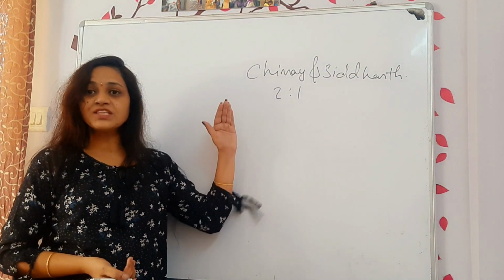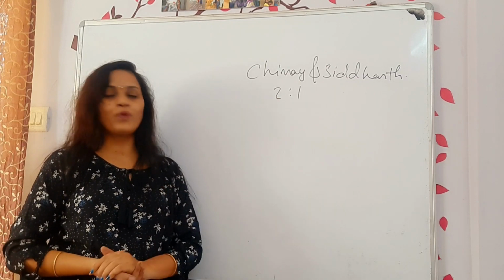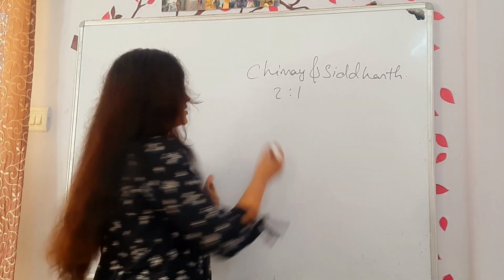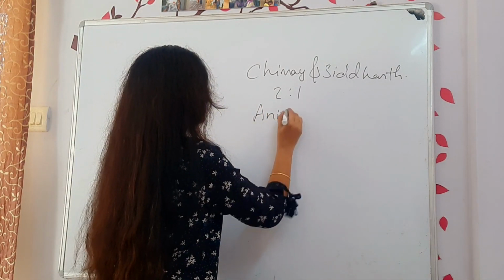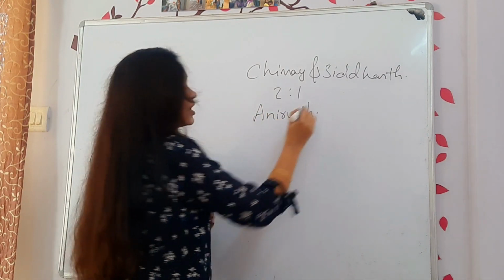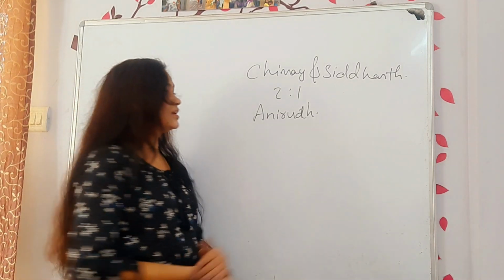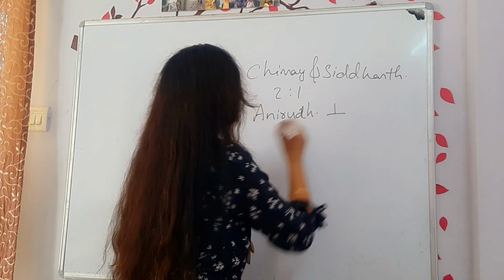Now they called one more person. They have admitted one more partner called Anirudh. How much are they paying him? 1/4.